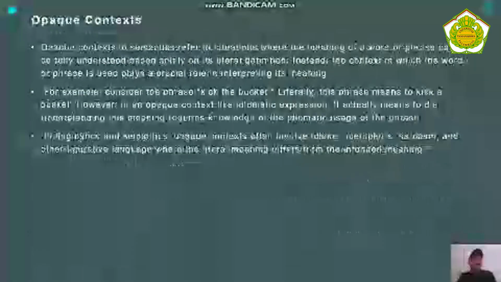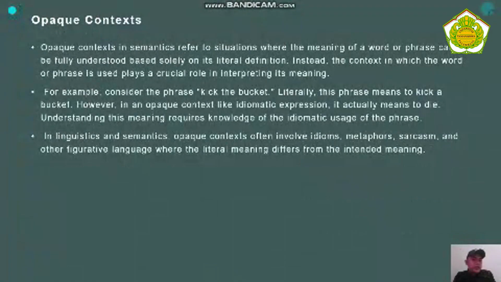Next slide. 4. Opaque context. An opaque context in semantics refers to a situation where the meaning of a word or phrase cannot be fully understood based solely on its literal definition.